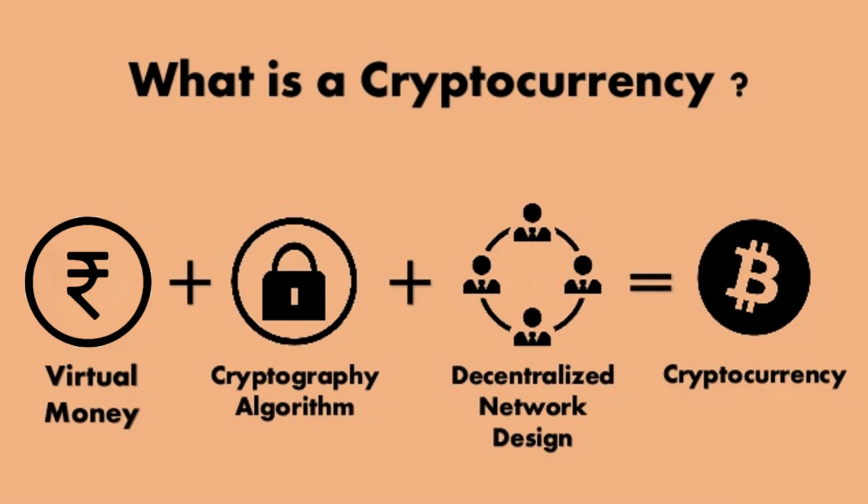Cryptocurrencies are stored in digital wallets, which can be either software-based or hardware-based. Software wallets are stored on a computer or mobile device, while hardware wallets are physical devices that store the user's private keys offline. Mining is the process of creating new cryptocurrency coins by solving complex mathematical equations using powerful computers.